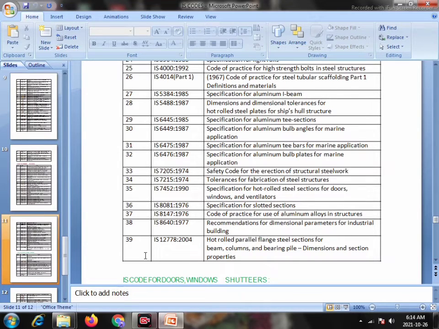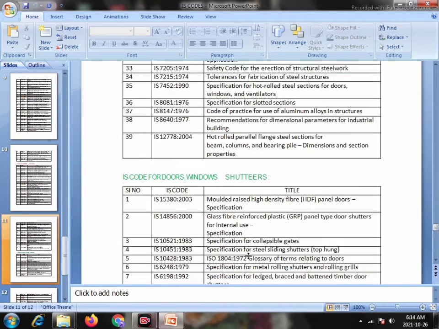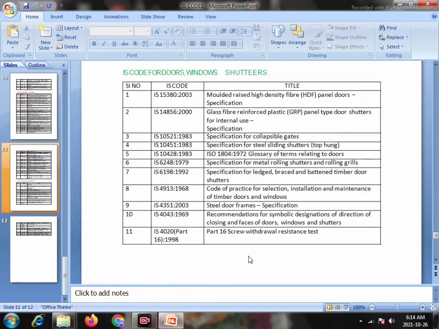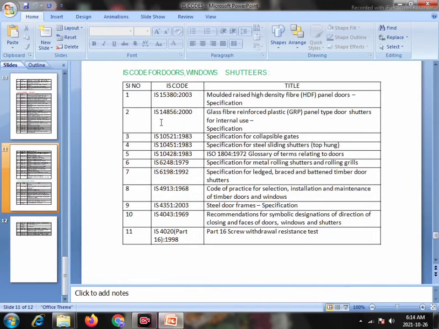Serial number 39. IS 12778 2004, hot rolled parallel flange steel section for beam, columns, bearing pile, dimension and section properties. IS codes for doors, windows, shutters.